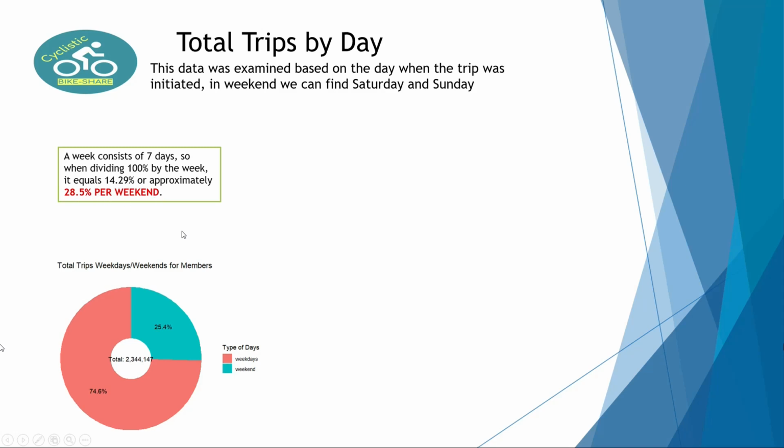28.5% per weekend. So with this information, now we can know if the members are more popular on weekends or on weekdays. We know at the moment 28 is the average, and now we can notice here is a slight variation, but it's not so big.